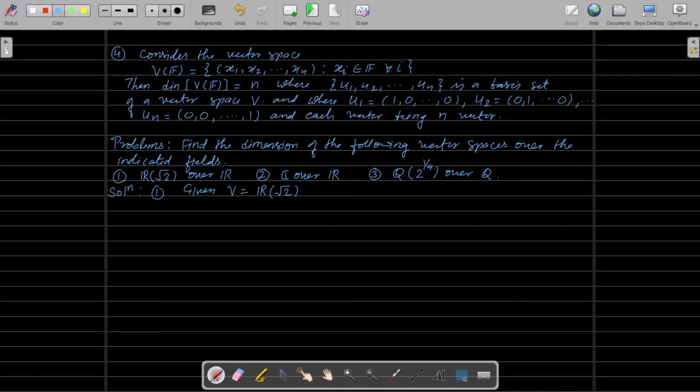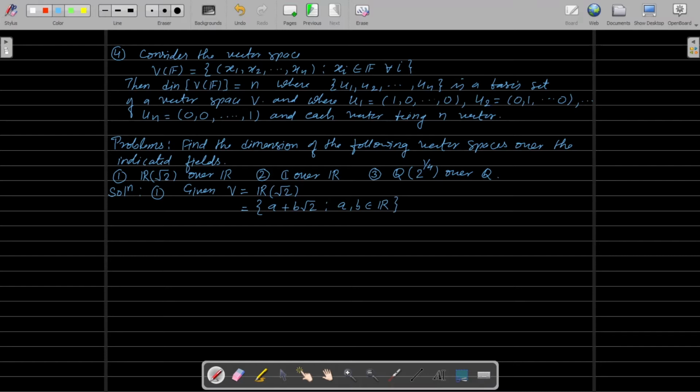So this set can be written as the set of a plus b square root of 2 such that a, b belong to the field R, because V is a vector space over the field of real numbers.